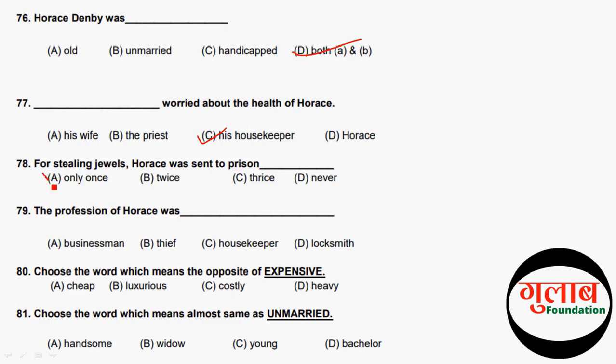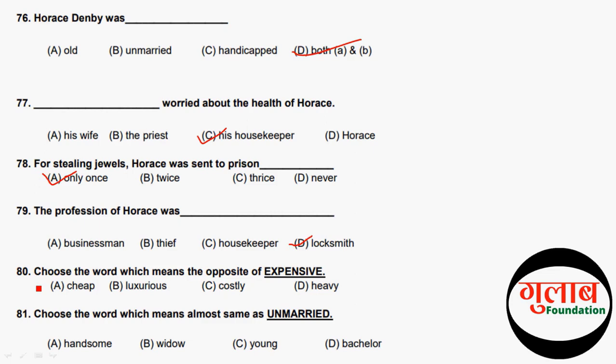Choose the word which means the opposite of expensive, and the correct option of this question is A, cheap. Next question. Choose the word which means almost same as unmarried. So the correct option of this question is D, bachelors. So let's move to the next questions.